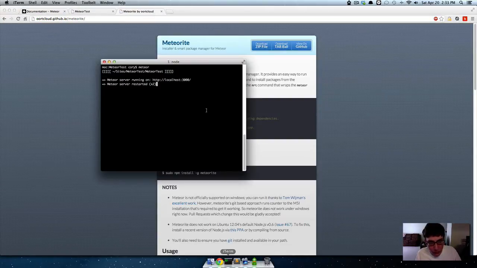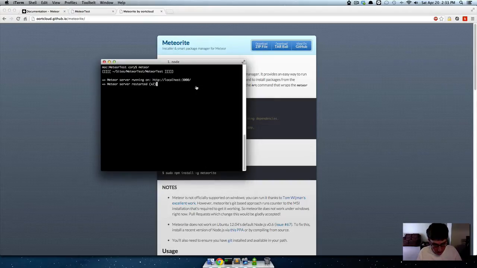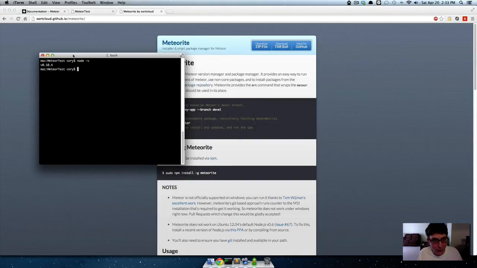What you need to do is open up your terminal and hold Control and hit Z. Then it ends your Meteor server. And we need to make sure that we've got Node installed. So you just do node -v. And if we have Node installed, then that means we have npm installed.